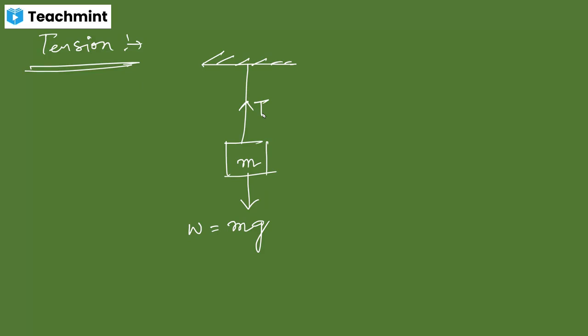So the force of reaction will be the tension force, because the object is tied up with a string, and the tension force always works in the upward direction along the string. So I can say from this expression that the upward force equals the downward force. The values of these two forces will be equal because they are the force of action and the force of reaction. Is it clear what a tension force is?